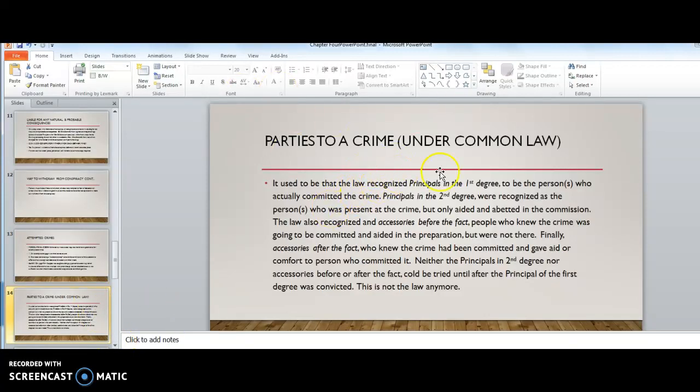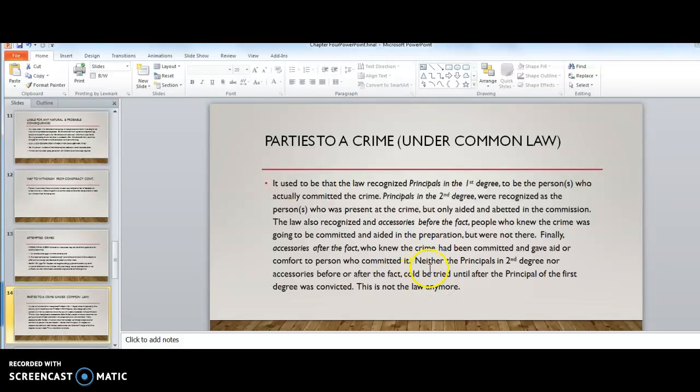This is very important, parties to a crime. Now, under common law, it used to be that the law recognized principals in the first degree to be the persons who actually committed the crime. Principals in the second degree were recognized as the persons who were present at the crime but only aided and abetted in the commission. The law also recognized accessories before the fact, people who knew the crime was going to take place and aided in the preparation but were not there. Finally, accessories after the fact were people who knew the crime had been committed and gave aid or comfort to the person who had committed it.